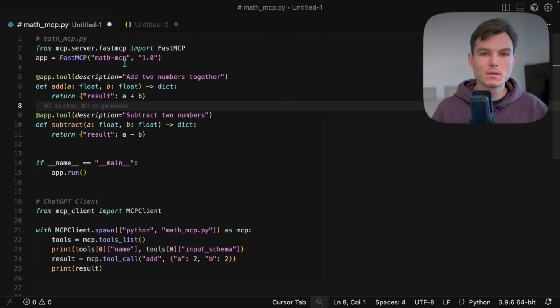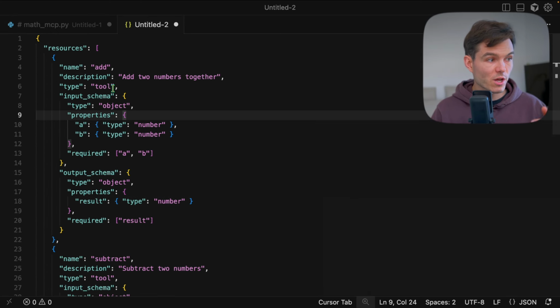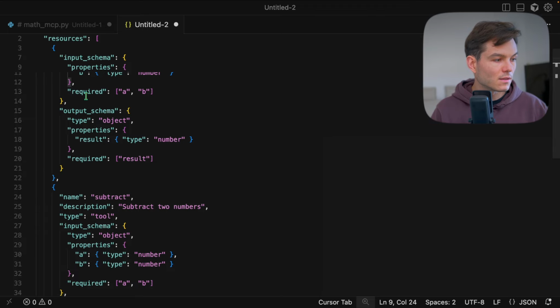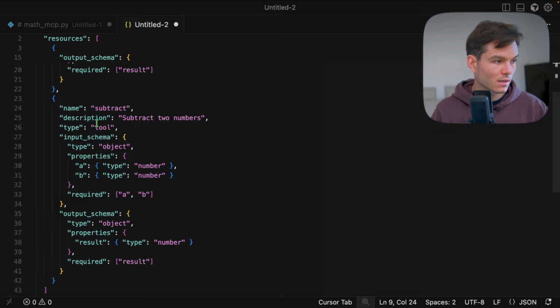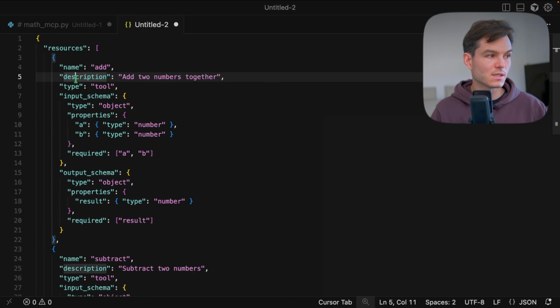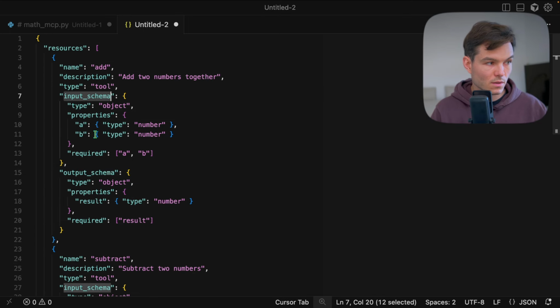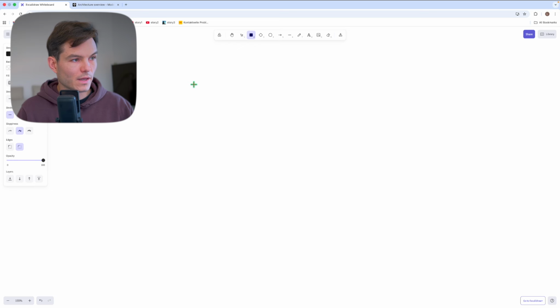This was just an example of how the protocol actually looks like, what schema is returned, and the shape of this schema would be the same for every client and every server, and the LLM would know exactly what to expect. The LLM would know to expect name field, description, type, input schema definition, and output schema definition. And it looked like this.